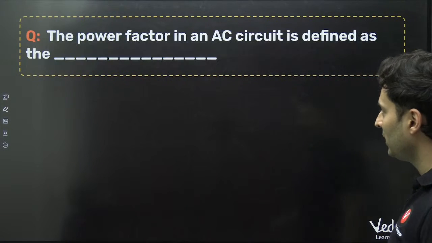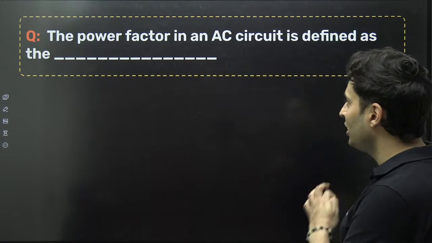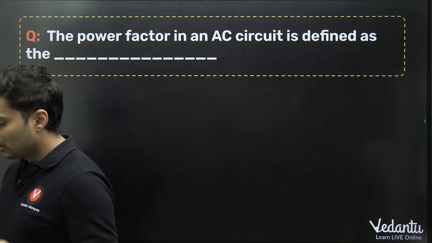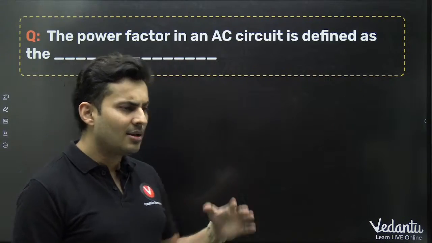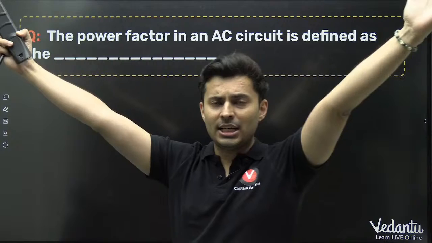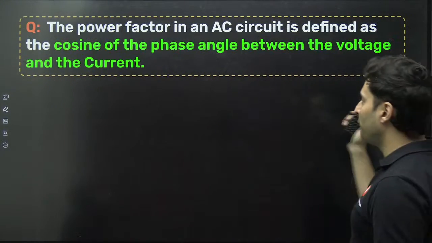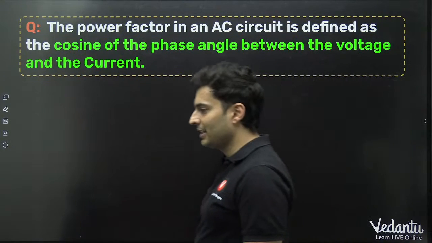Okay, moving on to the next one. The power factor in an AC circuit is defined as the power factor. What is it? Cos phi. What is phi? Phase difference. What is phase difference? It's the angle between the voltage and the current, right? That's it. So it's the cos of phi. Phi is the angle between the voltage and the current, right?